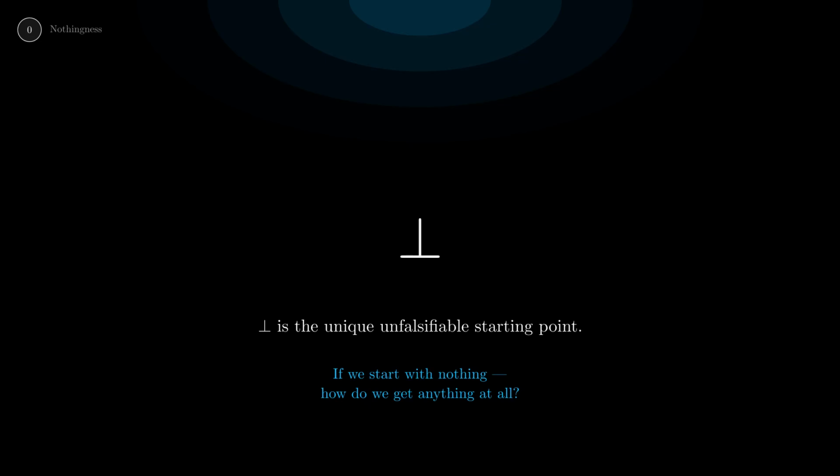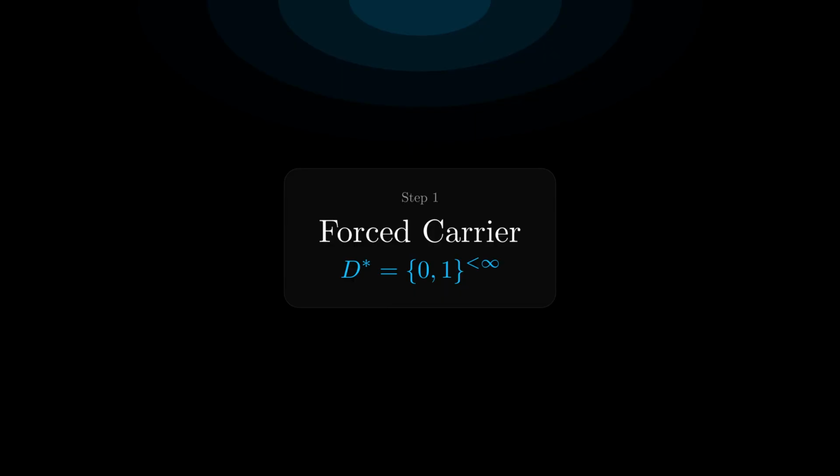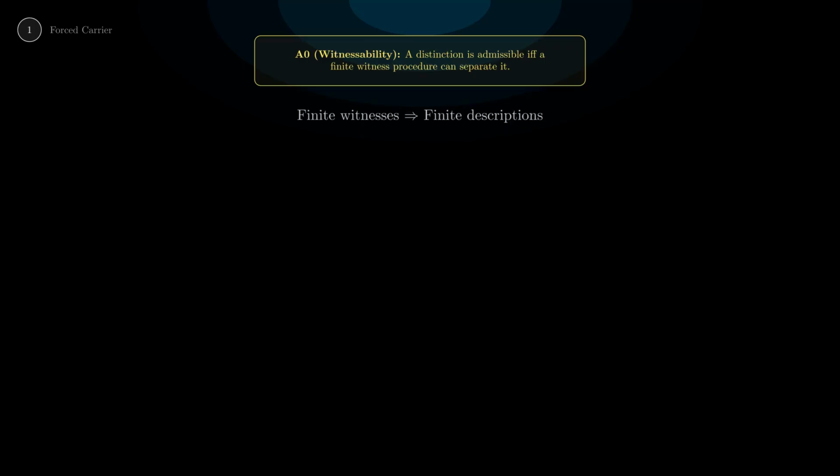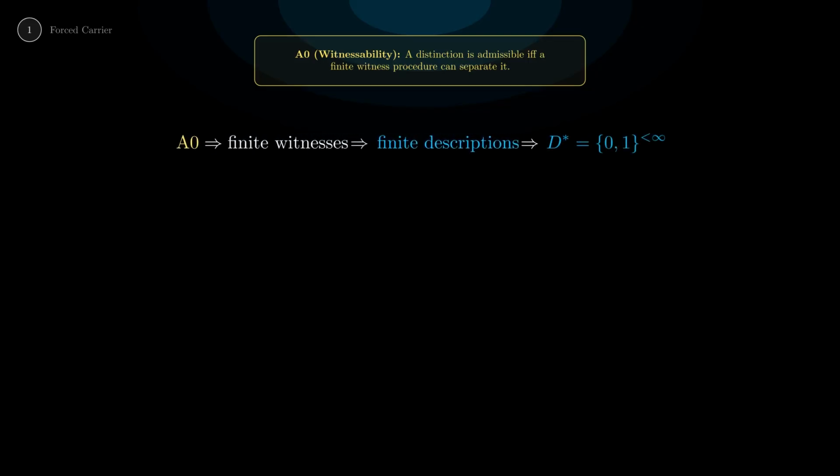But this raises a question. If we're starting from nothing, how do we get anything? The answer is axiom A0. A distinction is admissible if and only if a finite witness procedure can separate it. If witnesses must be finite, then the descriptions they operate on must be finite too. You can't witness an infinite object in finite time. So every object in our universe must be finitely describable.